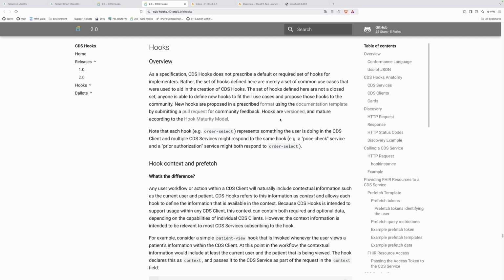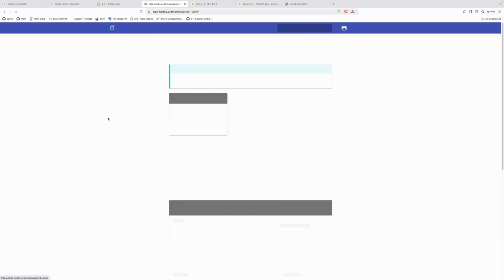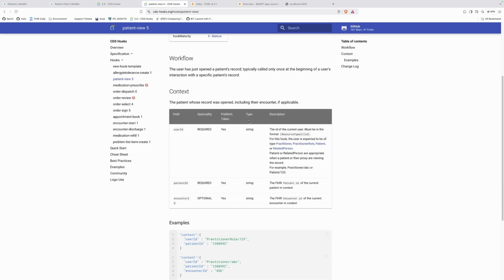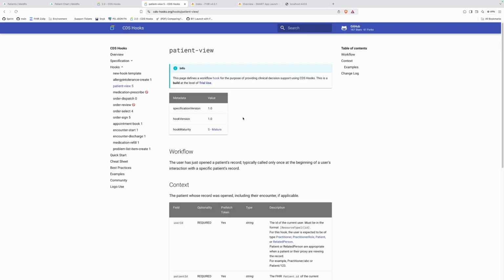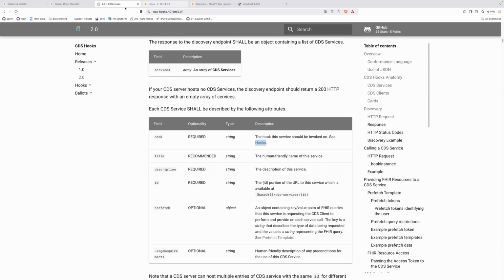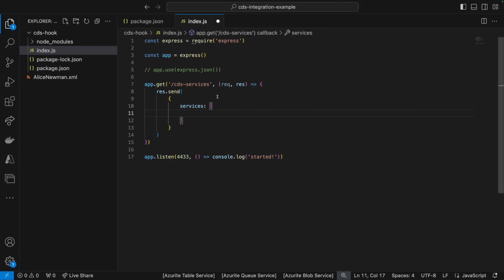this is going to be your order selected hook, your patient view hook. So patient view is what we're interested in, and the number on the end is the maturity level. So I think 5 is mature, yeah. So this is already kind of like an established standard, let's say. But yeah, let's say we're going to grab patient view. We're going to close this, and we're going to specify an object here, and we're going to set the hook.